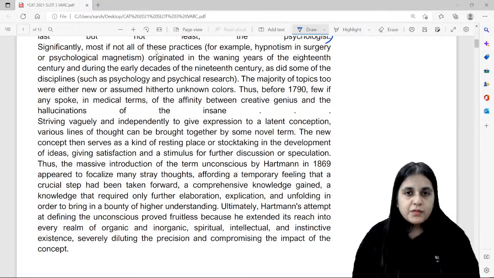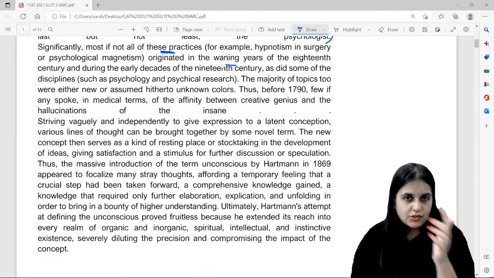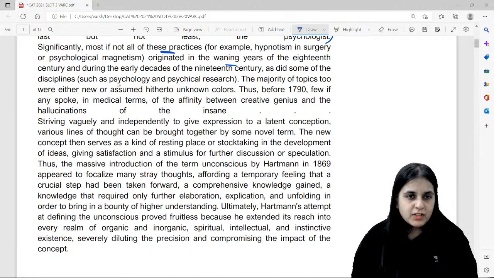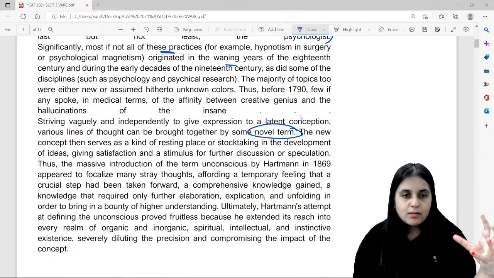Most, if not all, of these practices originated in the waning years, or the dying years, of the 18th century. The majority of topics too were either new or assumed hitherto, or till now, unknown. Striving vaguely and independently to give expression to a latent, or hidden, conception, various lines of thought can be brought together by some novel term. So a term comes, and many things get attached to it.